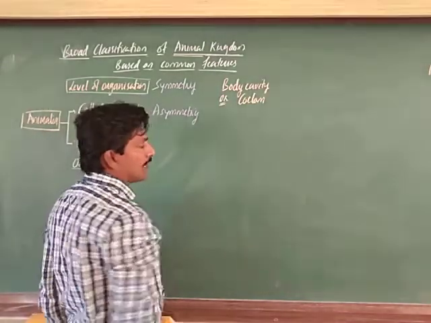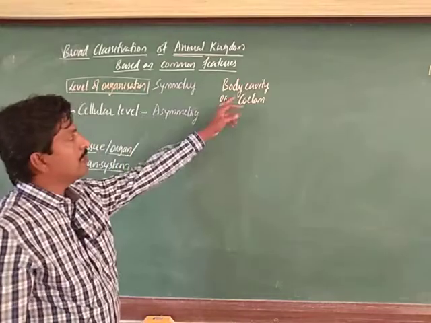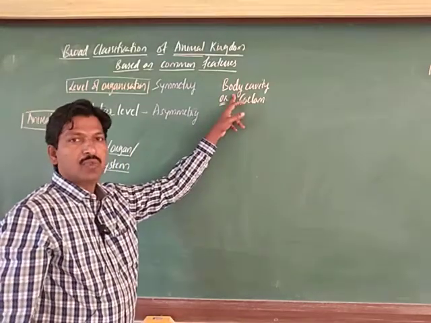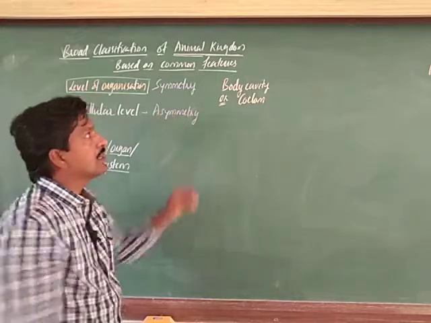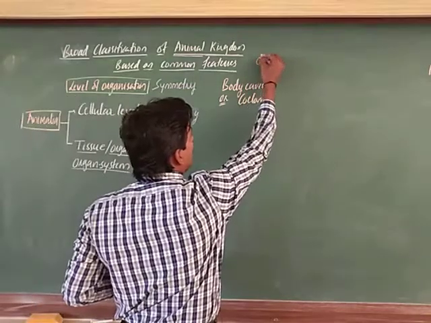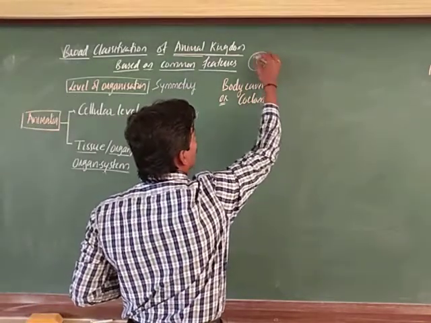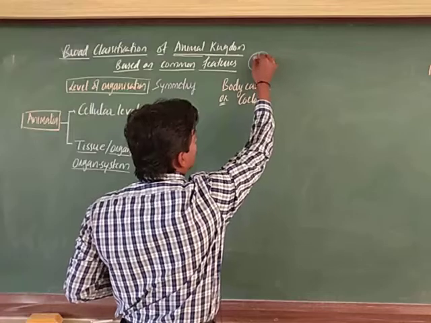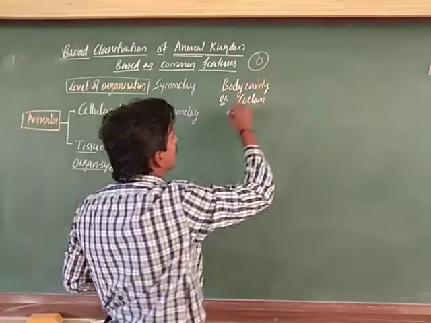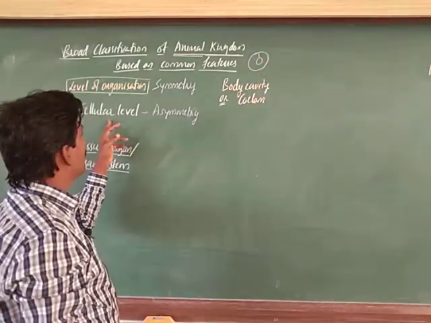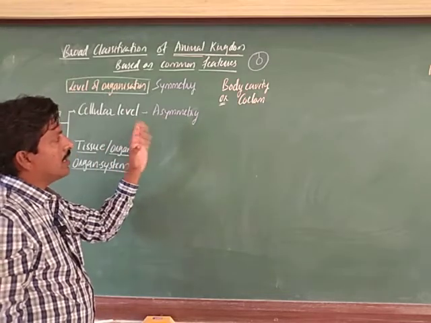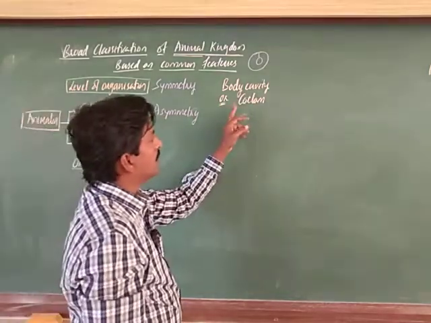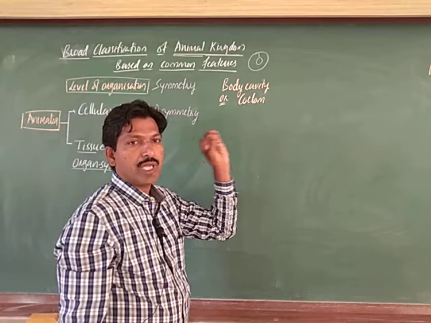Usually when we see the body cavity, it is the cavity present between the gut and the body wall. In between this place, that is called the body cavity. But in the case of the cellular level of organization, where the organism shows asymmetry, they have no such body cavity or coelom; the body cavity is absent.